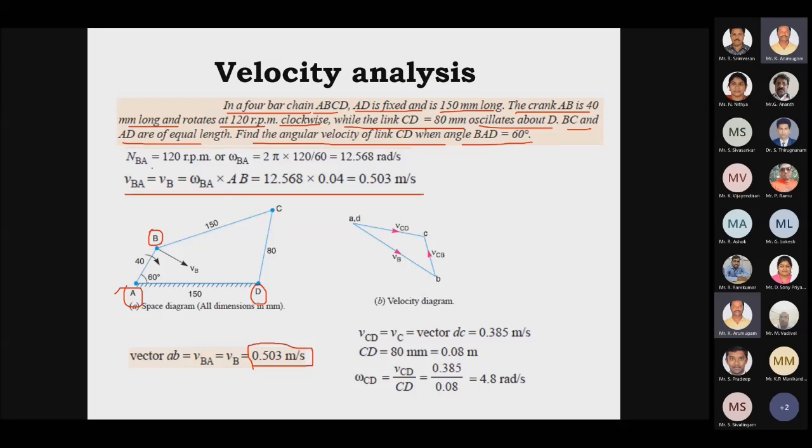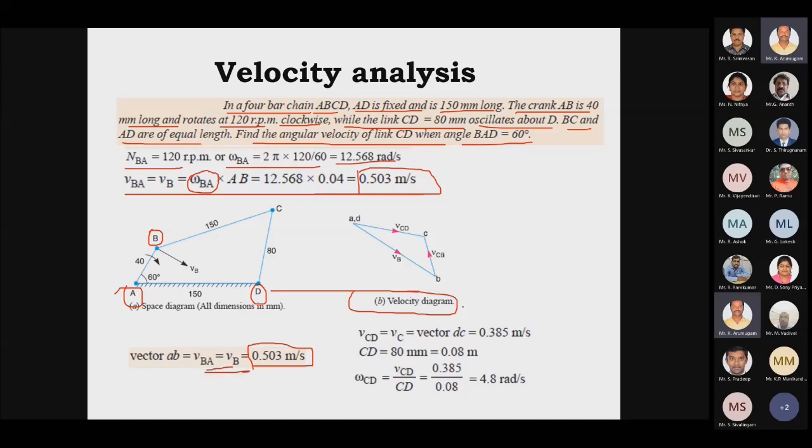You can see from speed N, I have to calculate the omega, which is nothing but 2 pi N by 60. So 12.56 radian per second. Then by using this omega value, we substitute here, and we can calculate the value of velocity, which is nothing but 0.503 meter per second. So I have to draw the velocity diagram with the input of velocity of B.